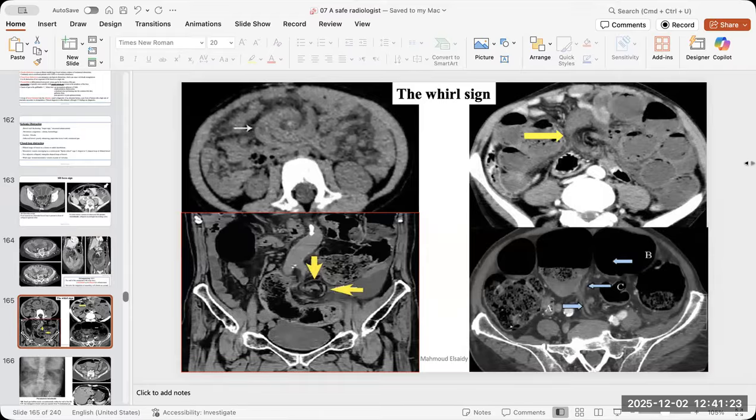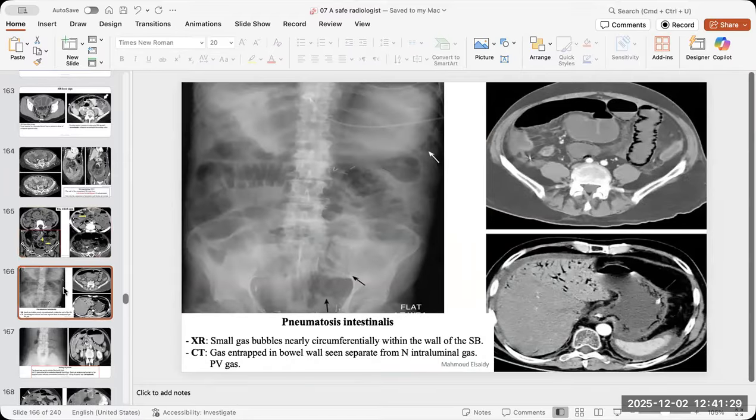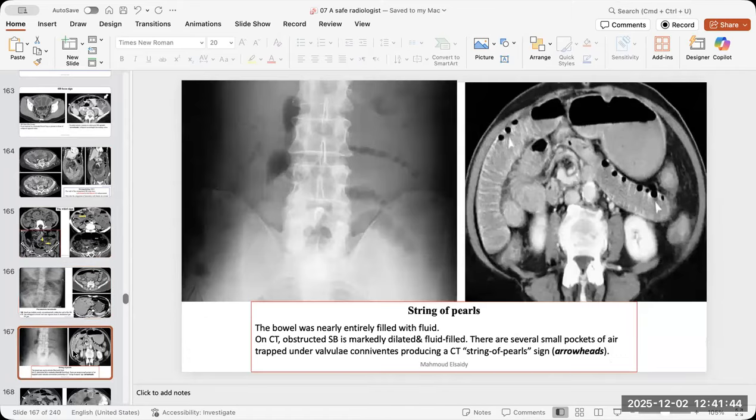The Weirle sign, the famous Weirle sign for closed loop obstruction or volvulus. It is a very specific sign for it. The pneumatosis intestinalis is gas inside the wall, and this is an early stage before perforation and strangulation, and it is always associated with portal vein gas.